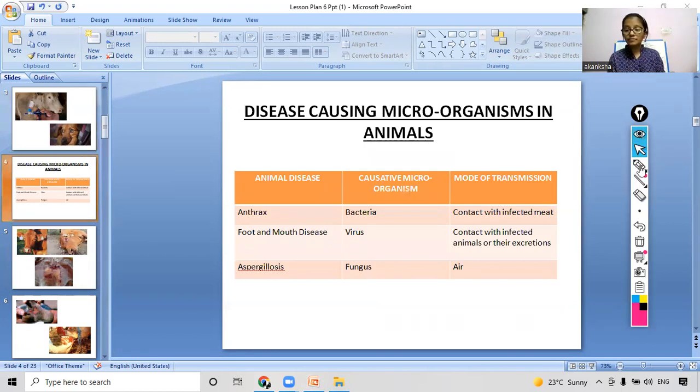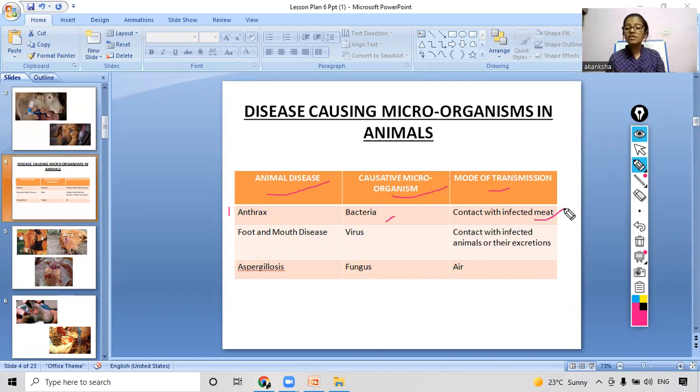So let's see what the diseases are. First, we will see the names of the animal diseases, then the causative organism, and then the mode of transmission. The first disease is anthrax. Anthrax is caused by bacteria. It is spread through contact with infected meat.